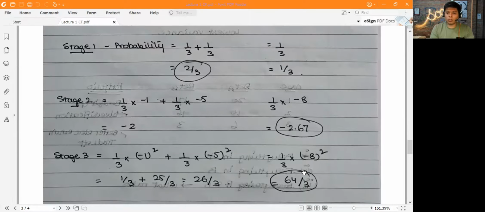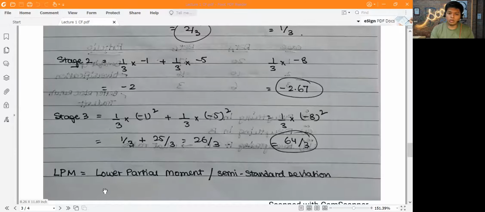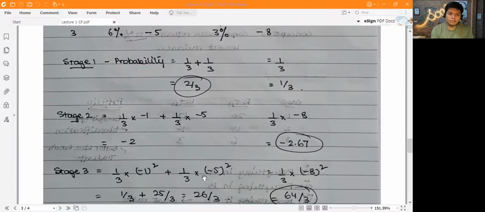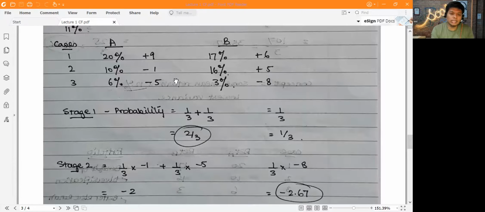Now, what this entire concept is called is LPM, or lower partial moment, or semi-standard deviation. This is also something new that I learned today. What lower partial moment is, here if you notice, we are only taking the squares of the variances that are negative values.